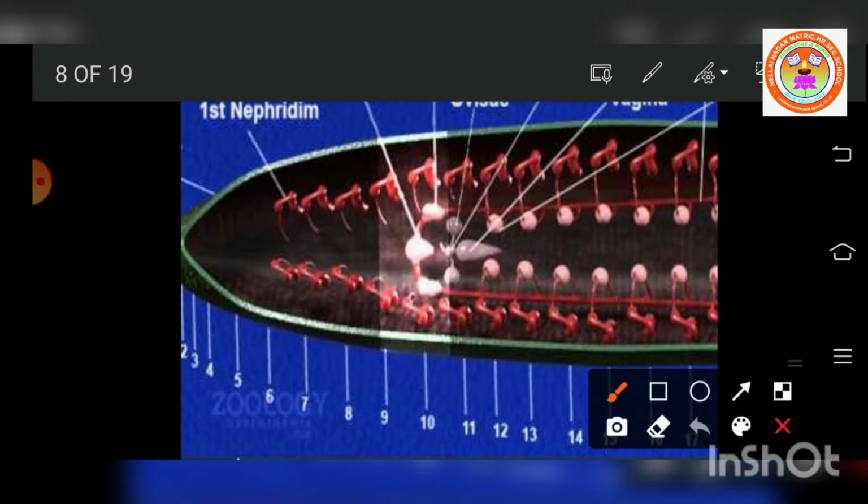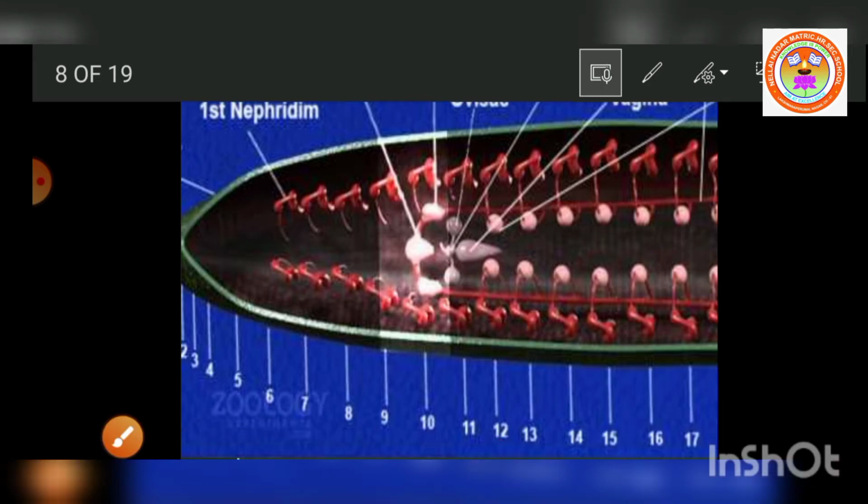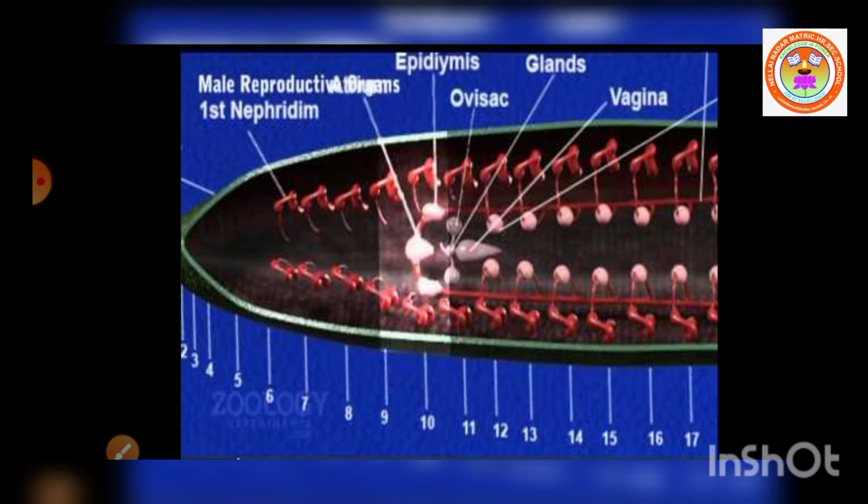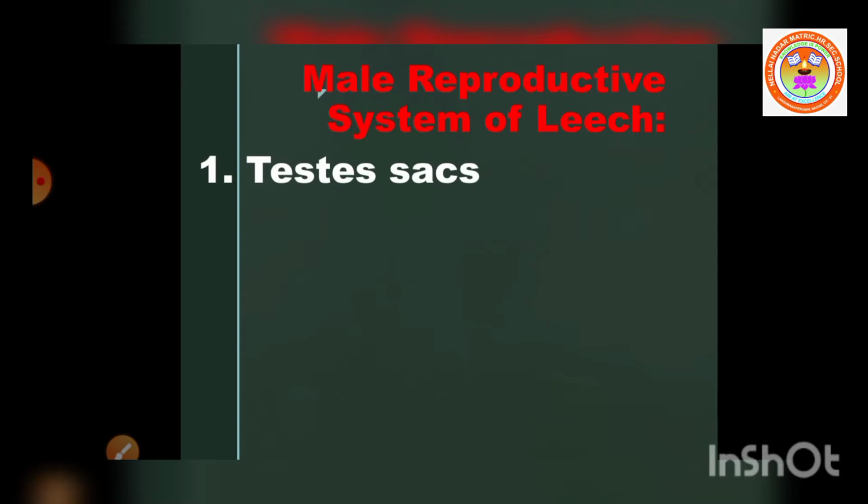They are found from the 12th segment. This is the 12th segment. Then 13, 14, like this, up to 22nd segments, totally 11 pairs of testes are there. You got it? They are in the form of spherical sacs called testis sacs. From each testis arises a short duct called vas efferens.